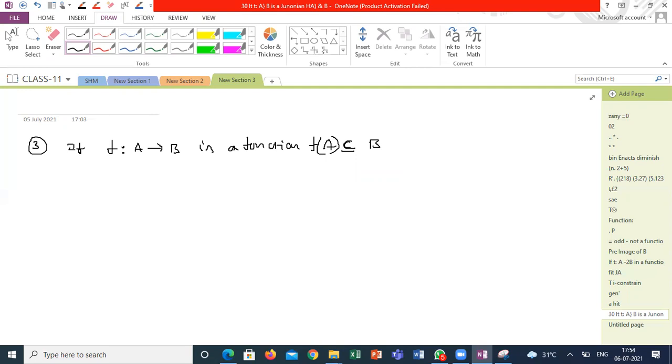Am I right or wrong, guys? What is f of A? All the elements who are having pre-images in B. f of A is nothing but elements in B only, some elements in B, not all the elements. f of A is the image of A.